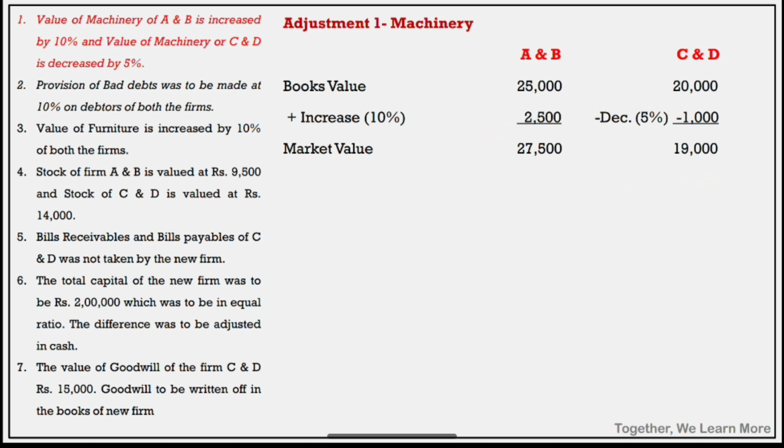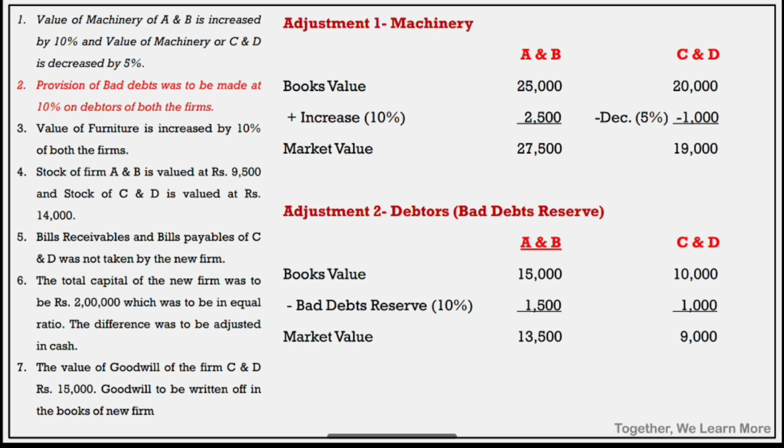Likewise, adjustment number 2, provision of bad debt was to be made at 10%. That means a 10% bad debt reserve is to be created on debtors. Creation of bad debt reserve causes a reduction in debtors. So the book values 15,000 and 10,000 are given, minus 10%. So the market value of debtors for AB will be 13,500. For CD it is 9,000. So these are adjustment number 1 and 2.